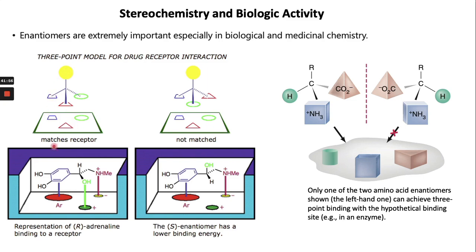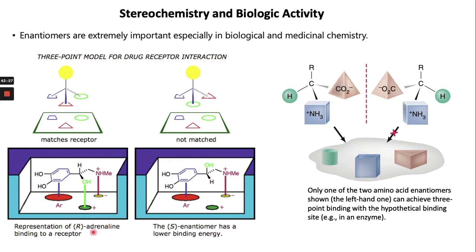So for example, this one can be matched with the receptor and can bind easily, but in this one, both are mirror images, or a different conformer of this molecule. So you can see it cannot match with the receptor, so it cannot activate or functionalize it, and there will be no interaction between the drug and the receptor.